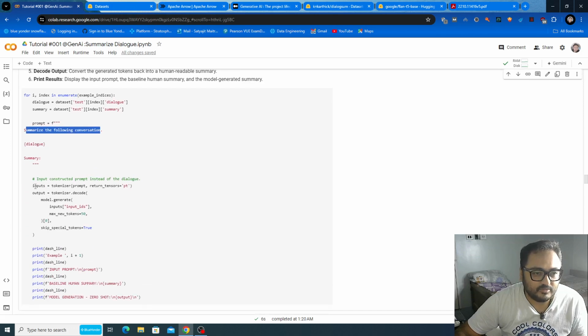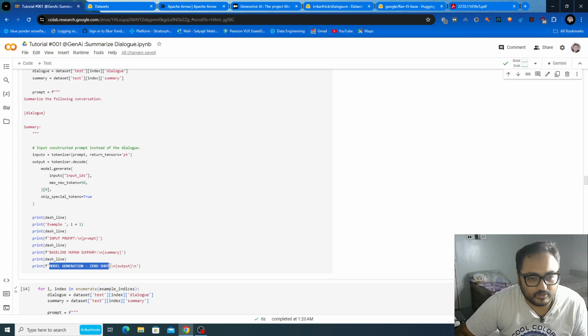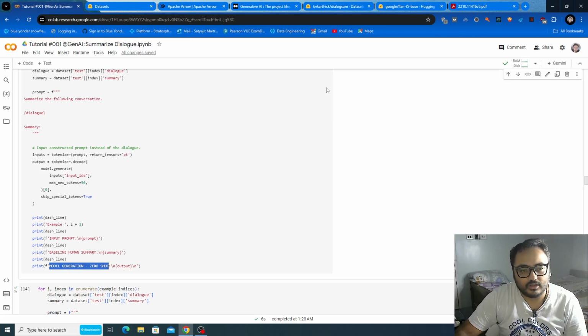Again, the input is tokenized, the output is detokenized, and we pass it to the model for prediction. We print the prompt, the human summary, and the model generation. This kind of prompt engineering, where we don't pass any example and only pass the task, is called zero shot prompting.